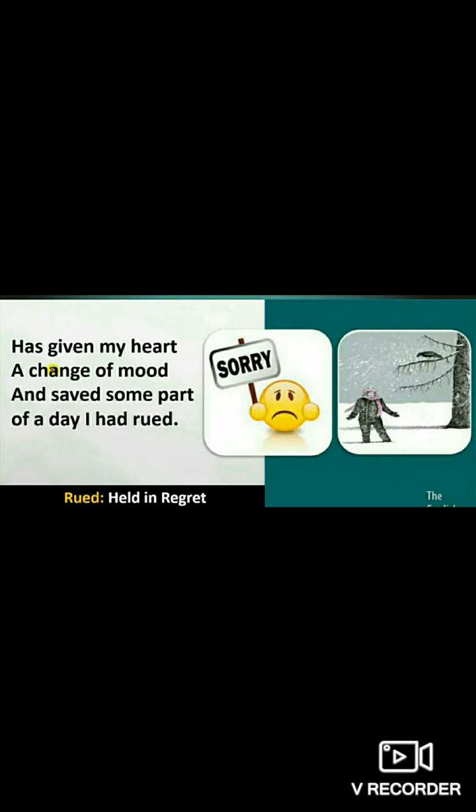Has given my heart a change of mood and saved some part of a day I had rued. So see, in the previous four lines, we have seen that the poet was in a very sad mood and he was feeling sorry for something because of some personal reason which is not mentioned in the poem.